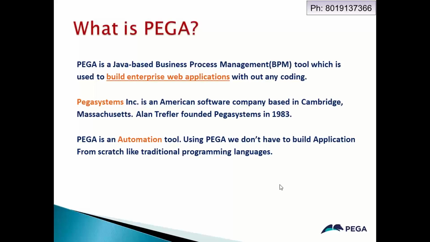The common thing in all of them is developing applications, but the way they develop applications will be different. So Pega has developed its own functionalities in order to develop enterprise web applications.